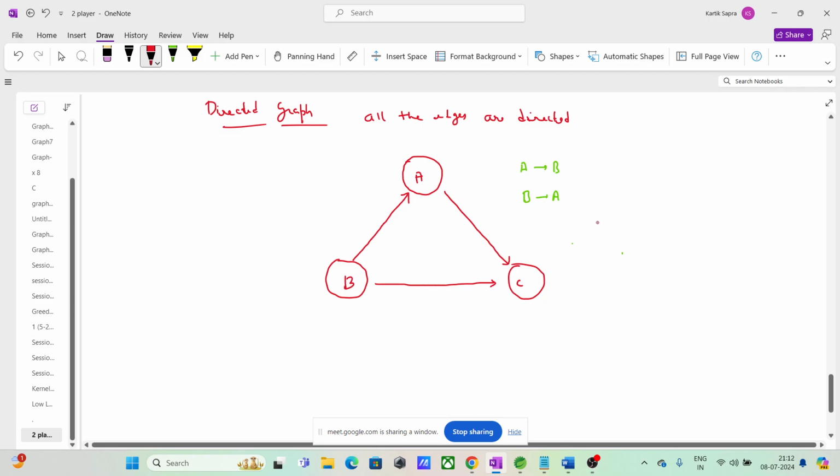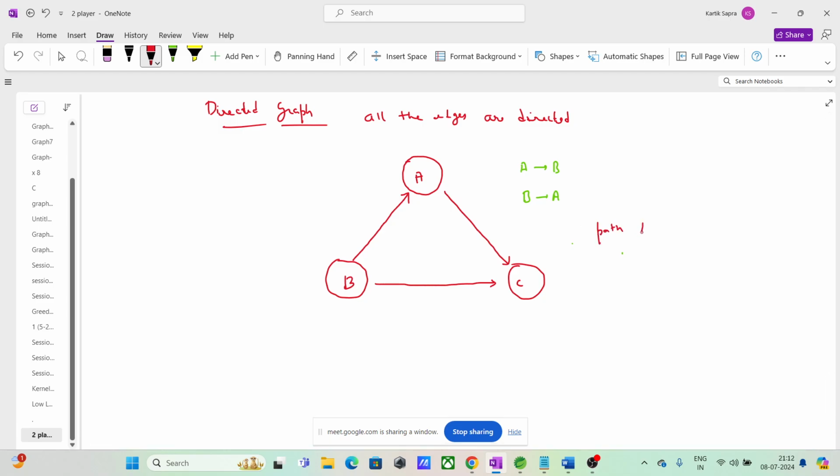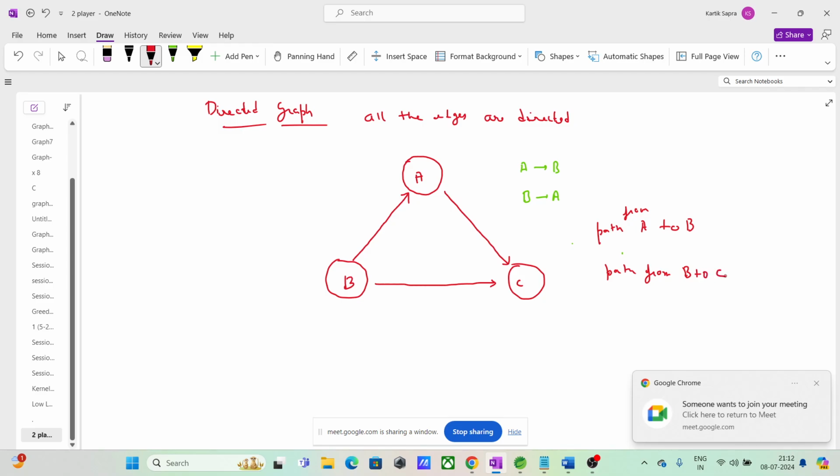Guys, is there any path from A to B? क्या कोई path है A से B में? No, there is no path from A to B. Right. But is there any path from B to C? कोई path from B to C? So हाँ बिल्कुल है. What you can do is you can go from B to A to C, or you can directly go from B to C. Right. That is the stuff. ठीक है.